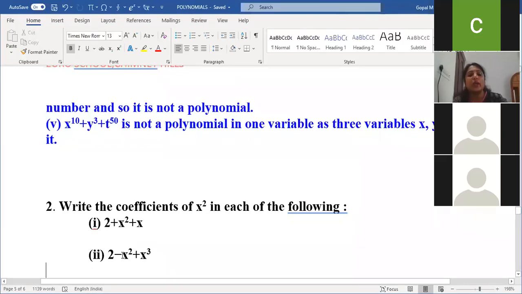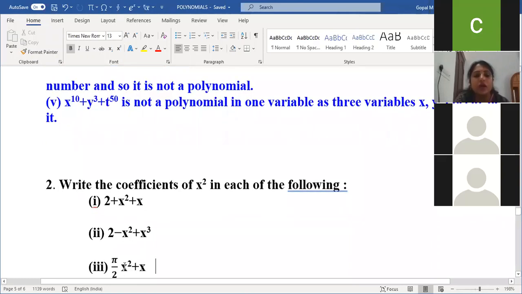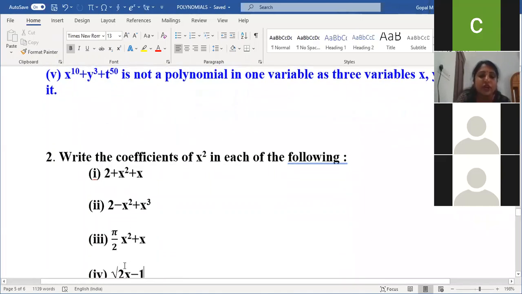Some children quickly write the second question and write only 1, but here the sign is there. Second one is minus 1, ma'am. Minus 1. Am I clear, children? Yes, ma'am. Third answer, pi by 2. Very good.